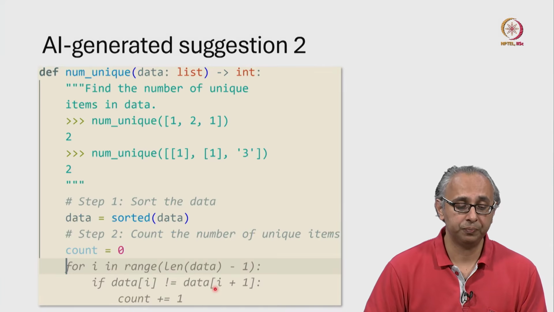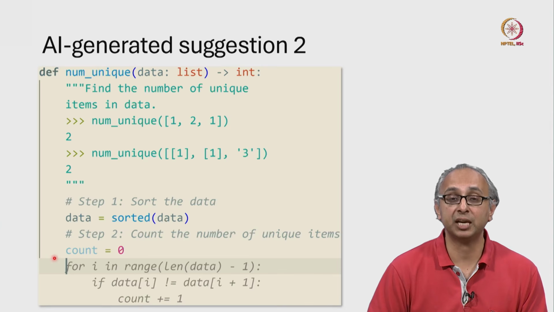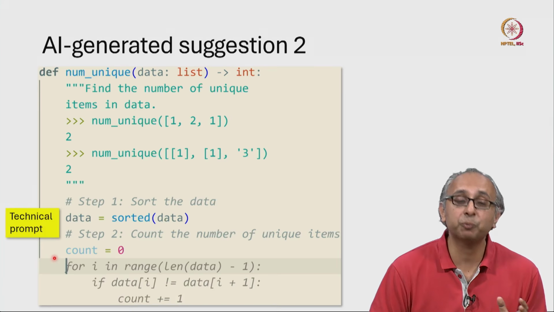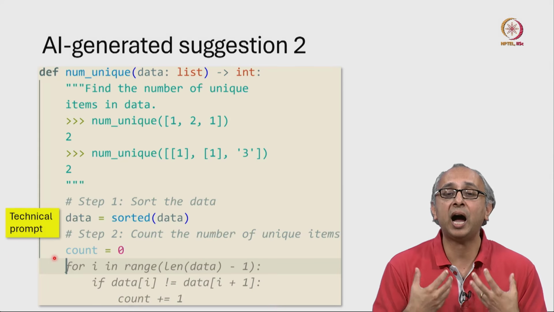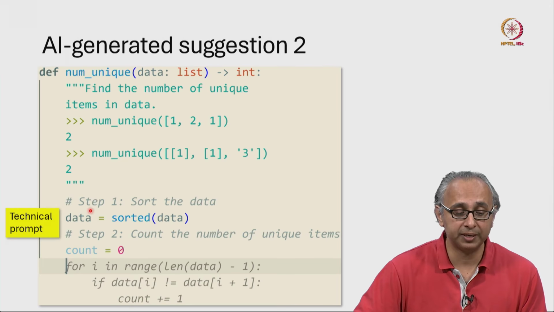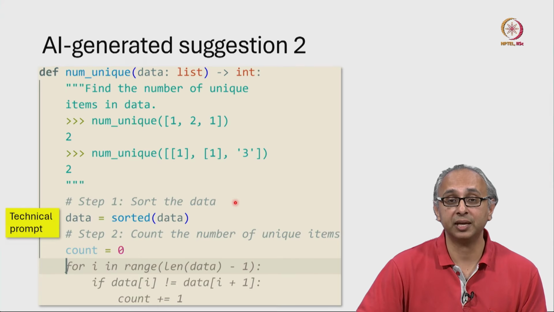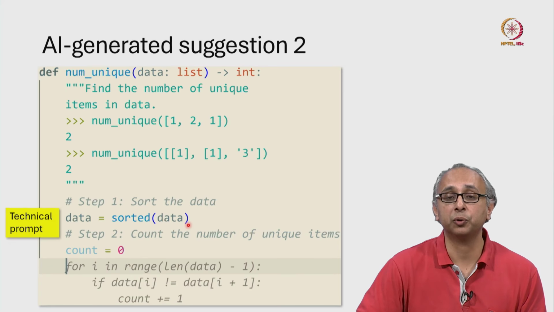In this code, I have started by writing some statements of my own. I'm writing what we call a technical prompt. I'm trying to explain how I want my AI to solve this problem. I have a comment saying step 1, sort the data. And then when I press enter, my AI produced this code.